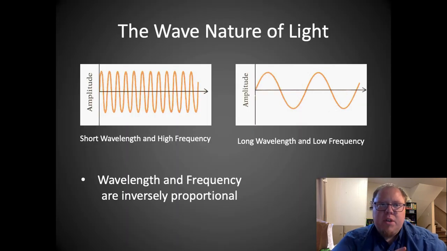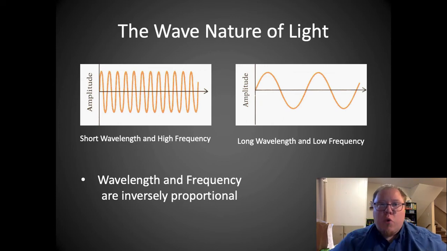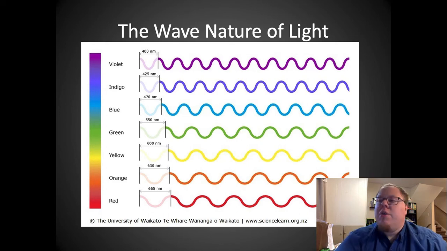Wavelength and frequency are inversely proportional to each other. All right? That means that they're opposite. If one gets longer, the other gets lower. Okay? Longer wavelength, lower frequency. Shorter wavelength, higher frequency. Now, when we talk about colors, each color we found has a different wavelength and therefore a different frequency. So violet actually has the shortest wavelength. We've measured it to be about 400 nanometers.